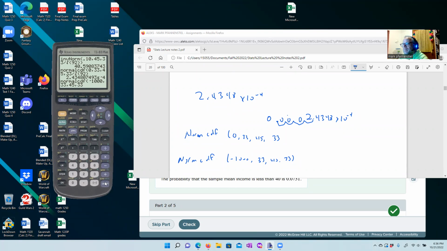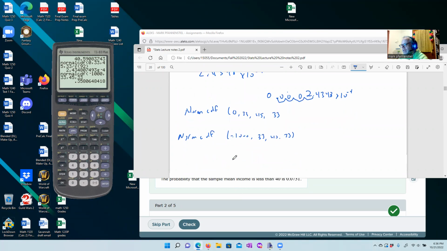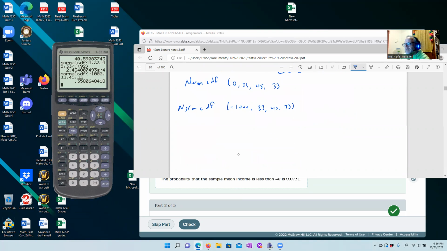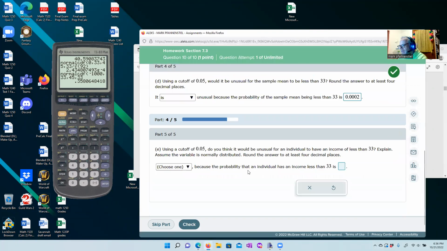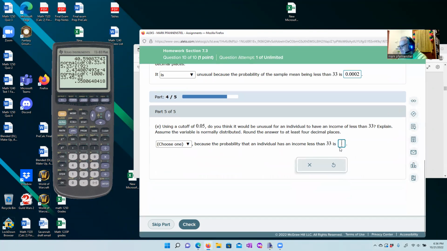So it's going to be quite a bit bigger of a thing. It's about 35%, so we have 0.3581. So we're going to say 0.3581.